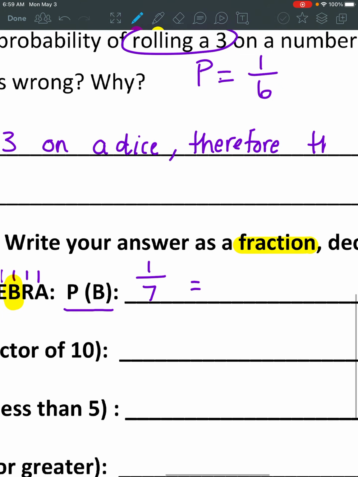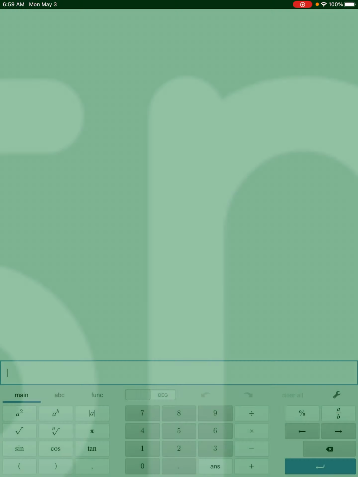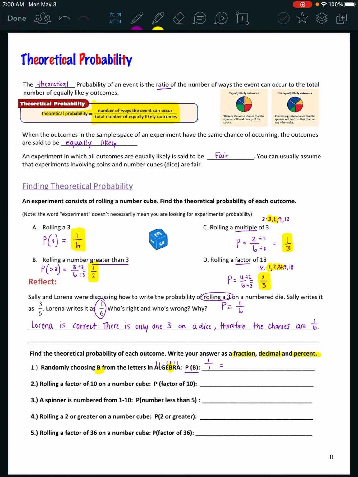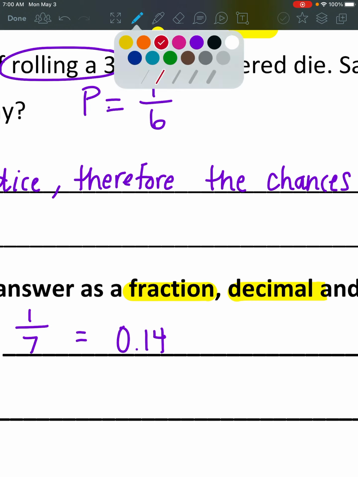Now remember, to change that to a decimal, we would divide. So I'm going to pull up my Desmos real quick. Remember the numerator, the top number, always goes first. So 1 divided by 7. We get a long decimal here. So let's write down 0.14. Let's round to the hundredths. And then don't forget to change this to a percent.